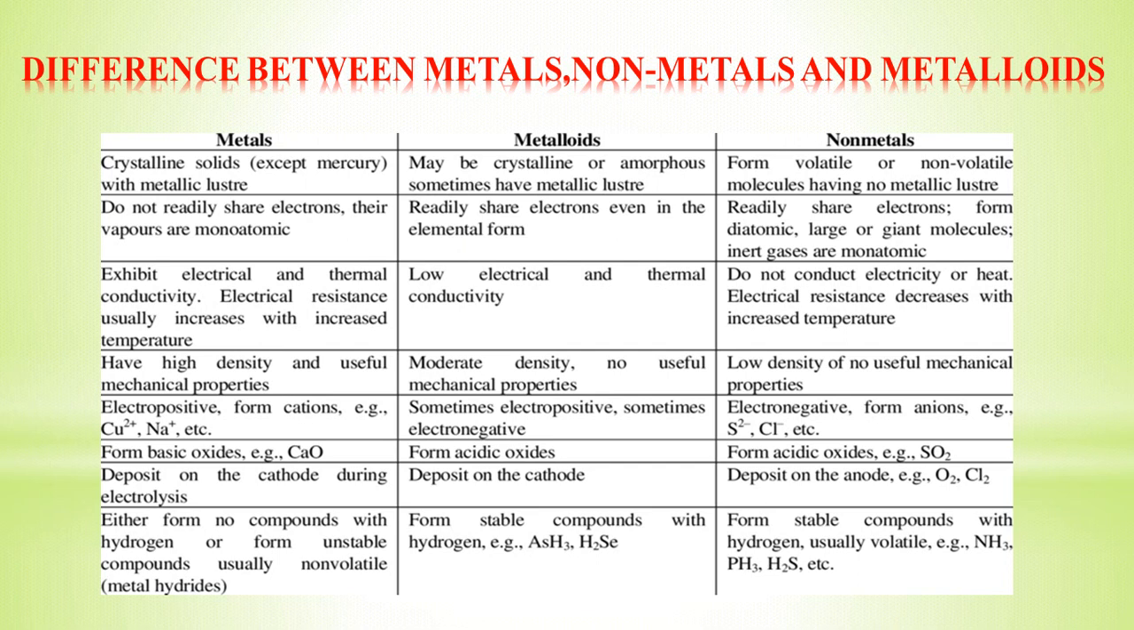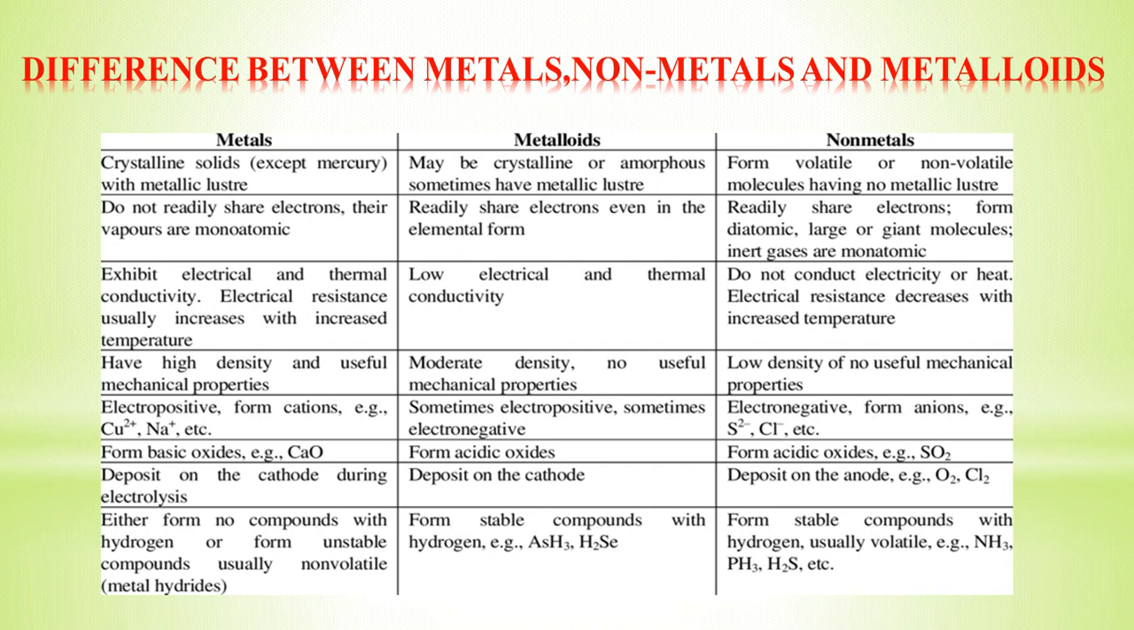Non-metals are also ready to share electrons with other elements. Metals conduct electricity and heat energy. Metalloids have low electrical and thermal conductivity. Non-metals do not conduct electricity and heat. Metals have high density and are useful for mechanical properties. Metalloids have moderate density but are not useful for mechanical properties. Non-metals have low density and are not at all useful for mechanical properties.